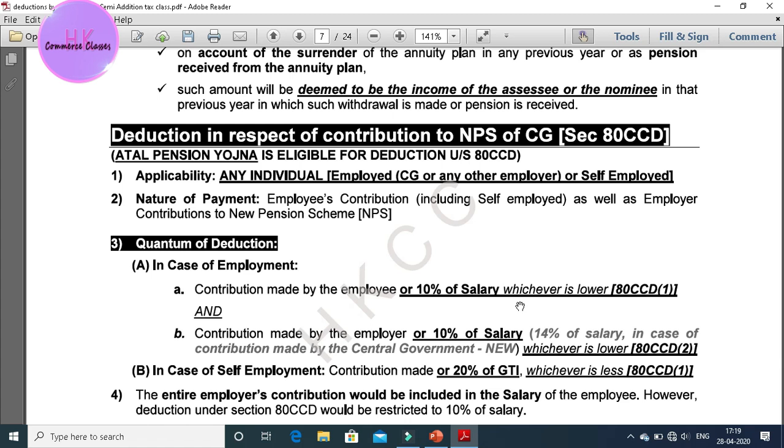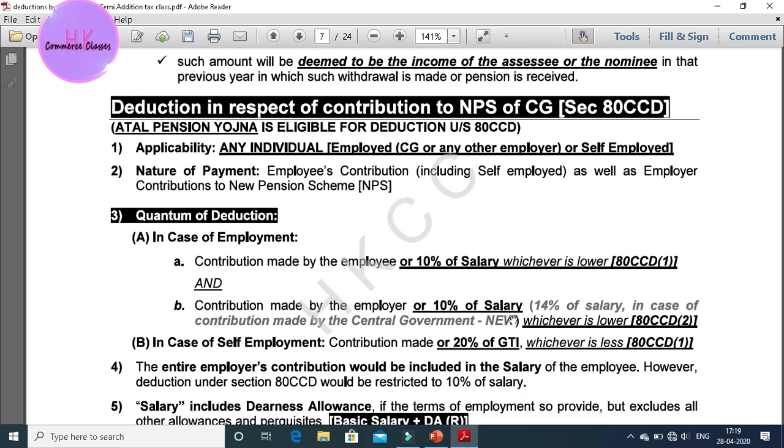The further amendment, the new policy: if any central government employee is contributing to the NPS or Atal Pension Yojana scheme, then he is easily able to get those deductions.